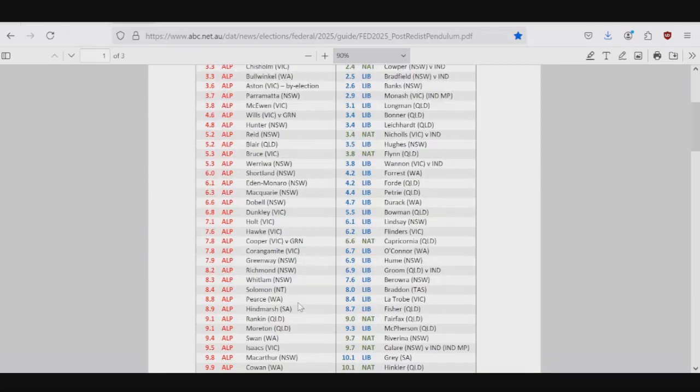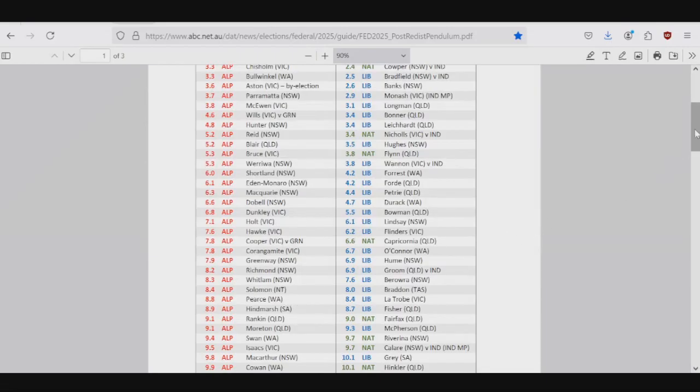But we both don't know too much about Western Australia, and he was saying that Pierce is maybe on the table. I don't think it's on the table because the margin is just so high. And I don't think WA is where we're going to be seeing swings. WA has not been hit with the cost of living crisis to the same degree as Victoria. I believe the state government has been giving them lots of goodies. I guess that's my theory. I think Albanese is going to be doing a lot to shore up seats like Pierce, so I do not think that's going to go back to the coalition.